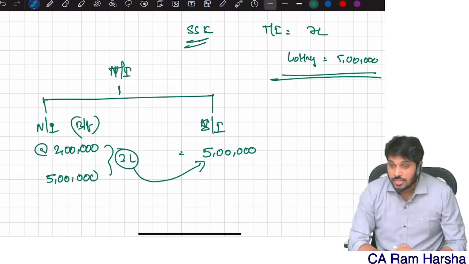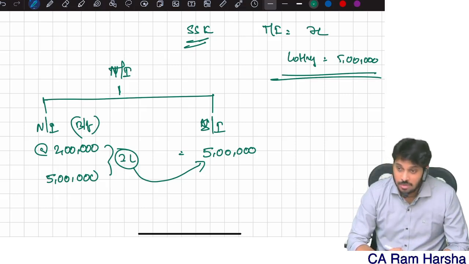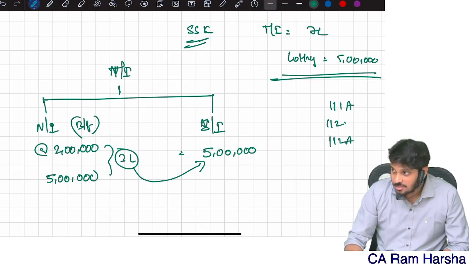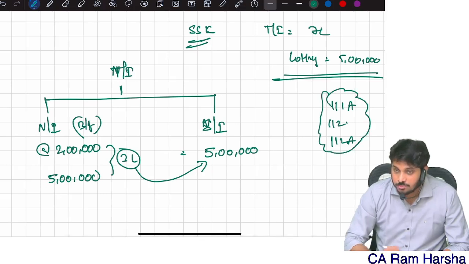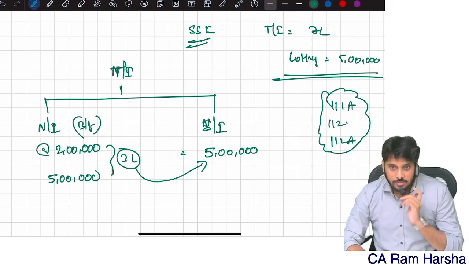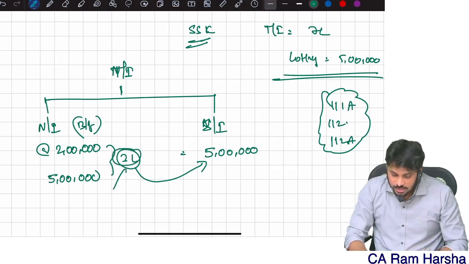Because unutilized basic exemption limit can be used to set off only 111A short-term capital gain, 112 long-term capital gain, and 112A long-term capital gain on listed shares. Only with these 3 types of incomes is set off of unutilized basic exemption limit permitted. It is not permitted for lottery income, and not permitted for black money. So this entire 3 lakhs is waste only.